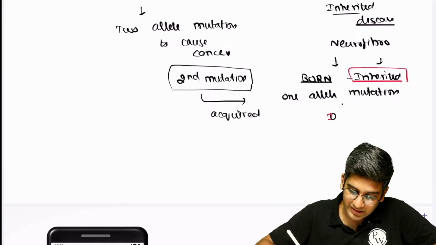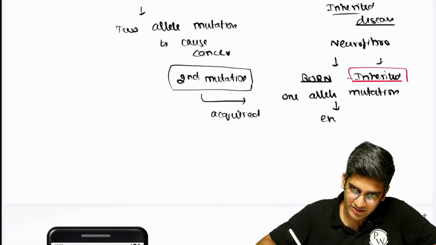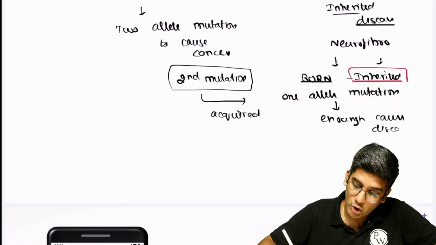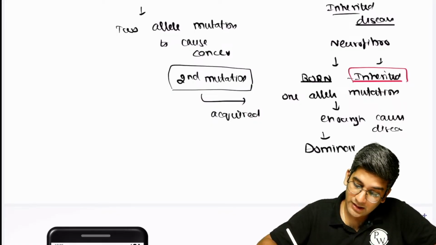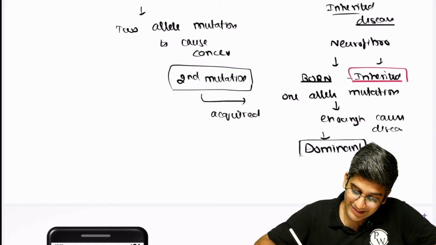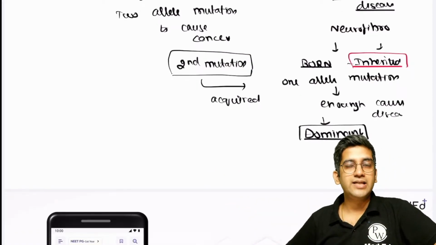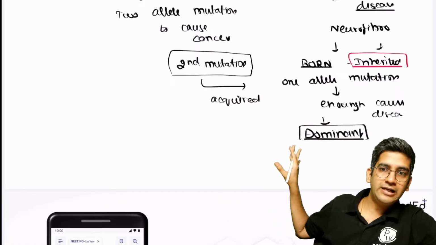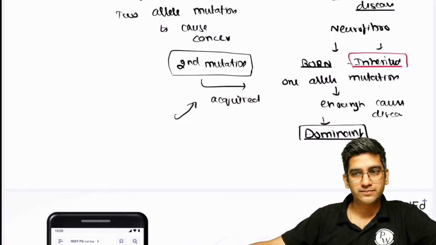So now what I'll say is one allele mutation is enough to cause a disease. When one allele mutation is enough to cause a disease, I call it dominant. So everything here has to be dominant. The other allele mutation is acquired. Don't take it into inheritance. That's why I say that almost every cancer syndrome is of dominant inheritance, because the rest is undoubtedly acquired.